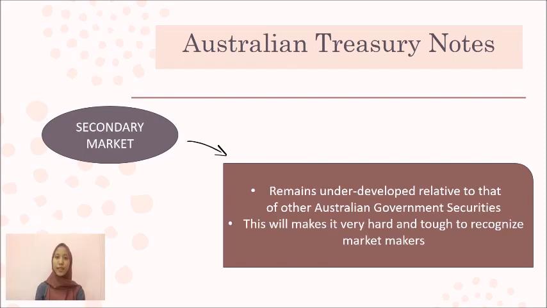Next is the secondary market in Australian Treasury notes. The AOFM identified that the secondary market in Treasury notes is underdeveloped. This makes it very hard and tough to recognize market makers in the same way as for Treasury bonds or Treasury indexed bonds.